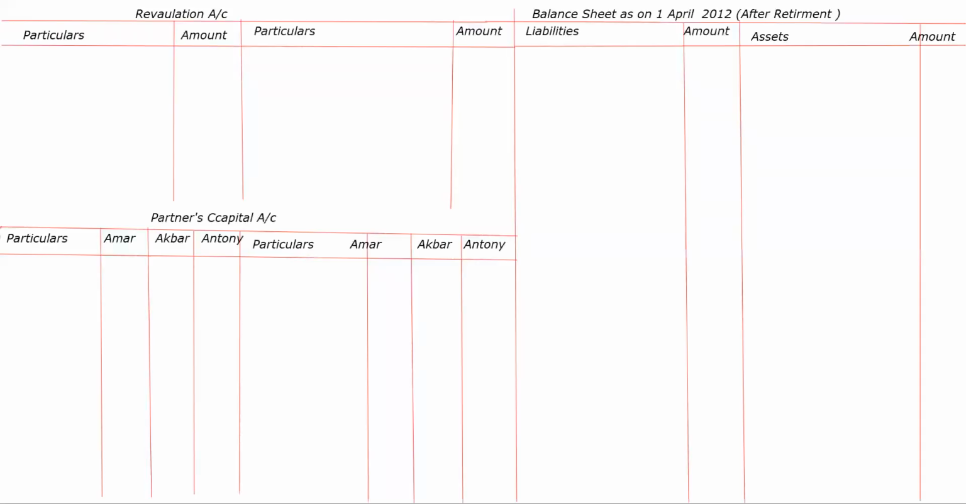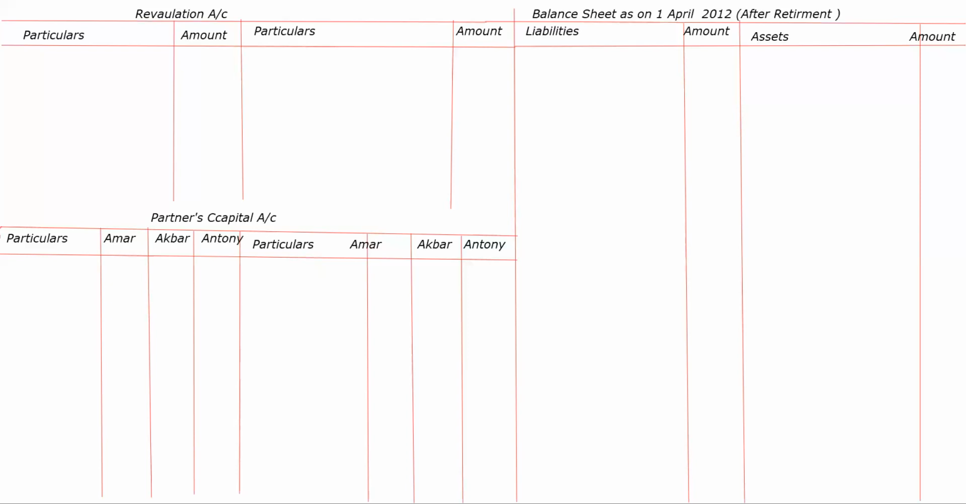The problem is about Amar, Akbar, Anthony. These people are the partners, and they are running the business in the ratio which will be equally shared by all. Equal sharing ratio is given in the question itself. Equally means 1/3, 1/3, 1/3.